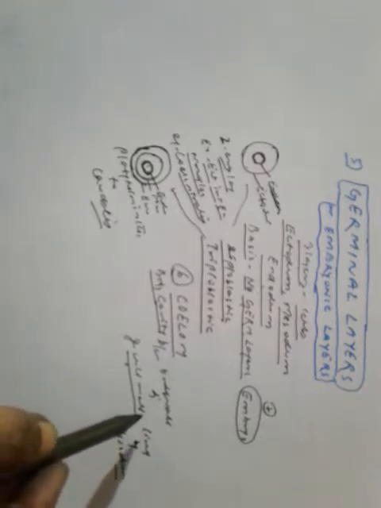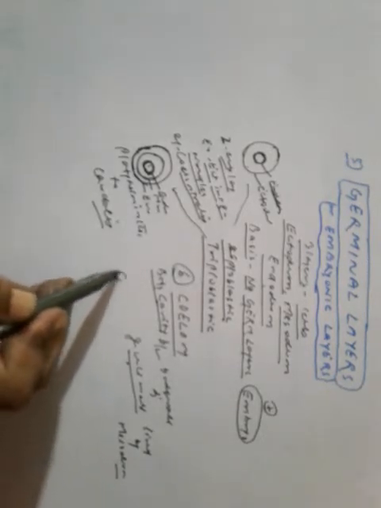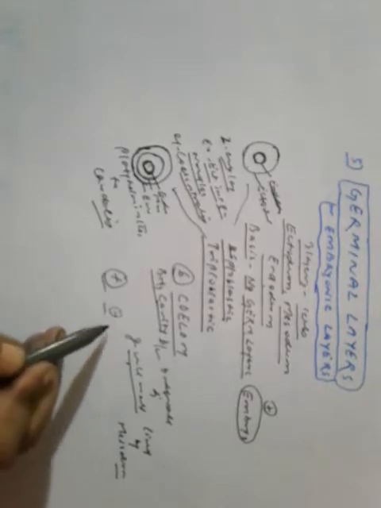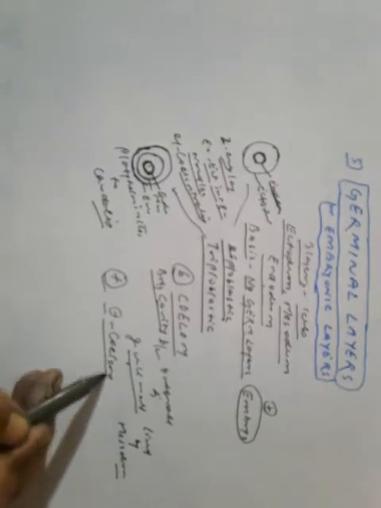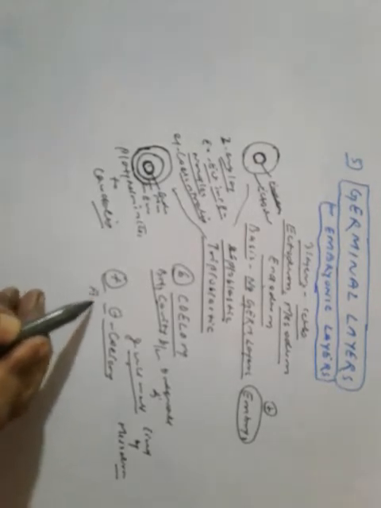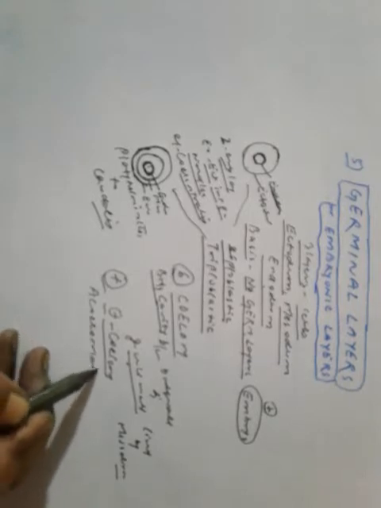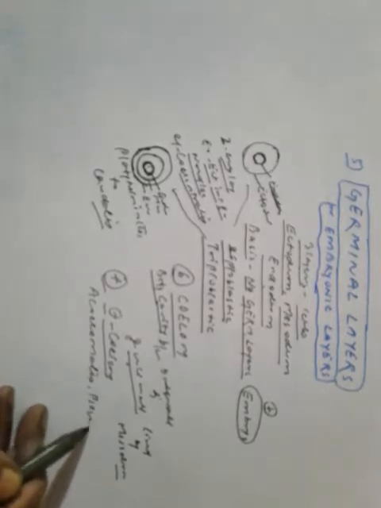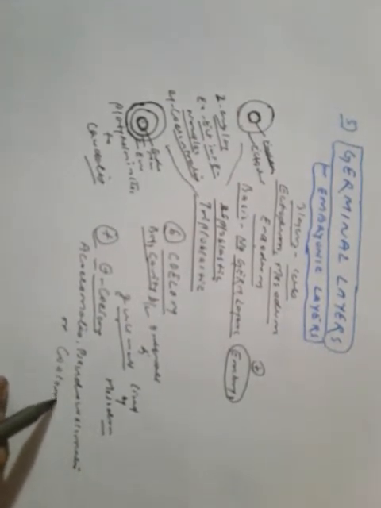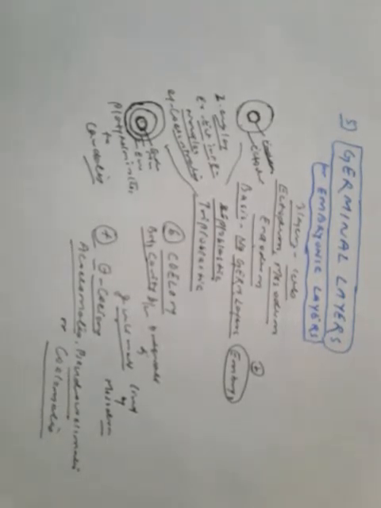Gut wall is also known as food canal. On the basis of presence or absence of coelom, animals can be acoelomates, pseudocoelomates, or coelomates.